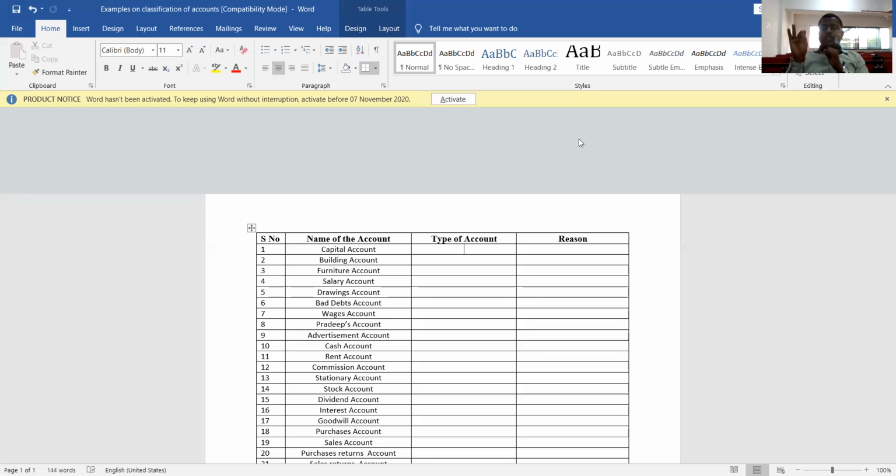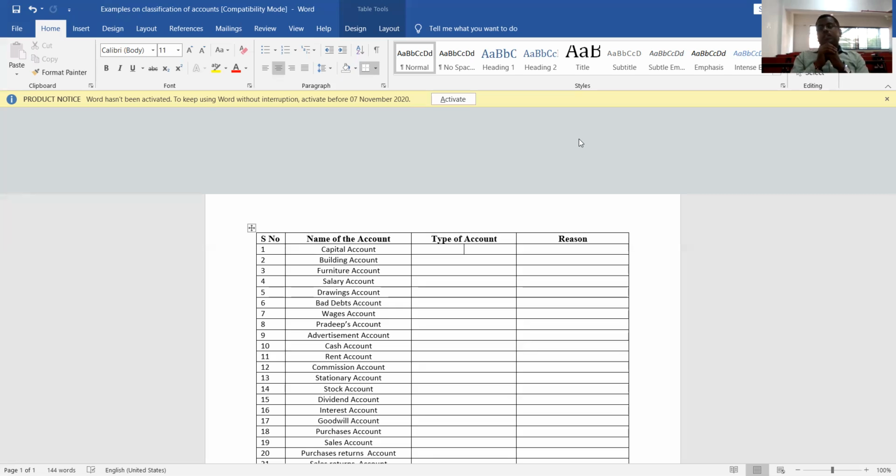Second is representative personal account, which represents a person or group of persons, like debtors account, creditors account, capital account, drawings account, etc. And third is artificial personal account, which deals with institutions, companies, firms, organizations, etc. That is all about personal account.